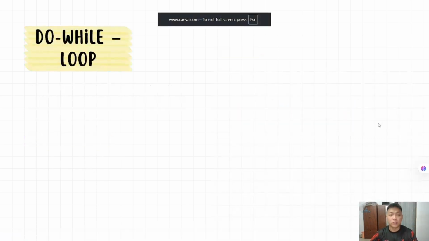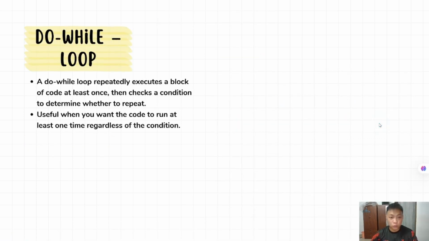So now let us look at the do while loop. A do while loop repeatedly executes a block of code at least once, then checks a condition to determine whether to repeat. This kind of repetition is very useful when you want the code to run at least one time regardless of the condition.